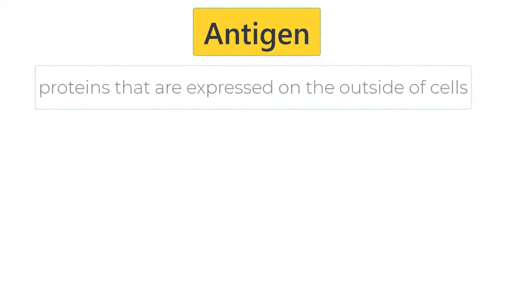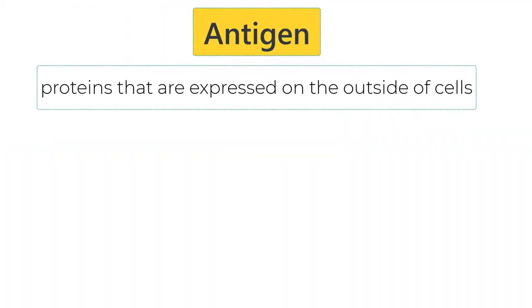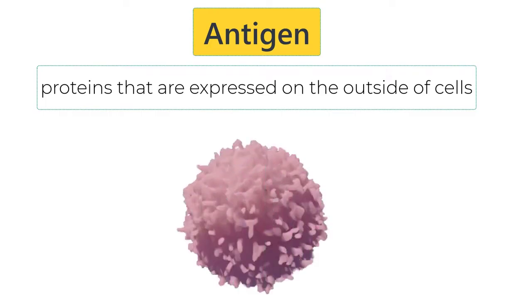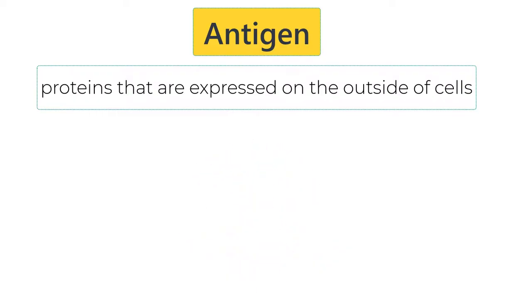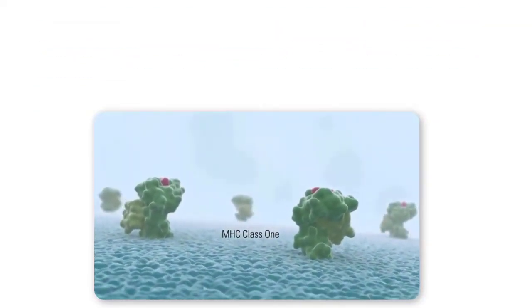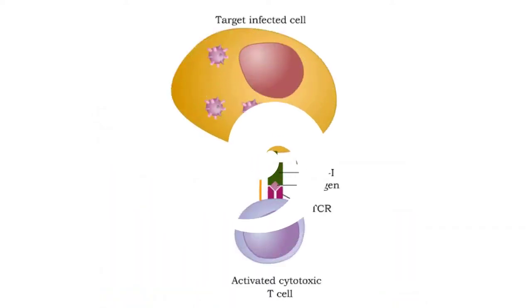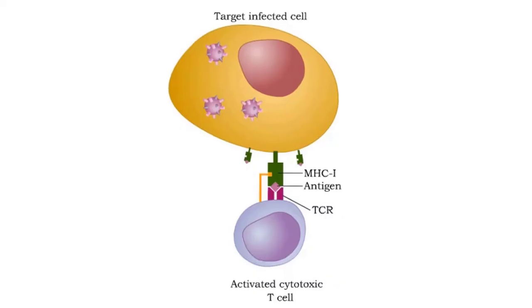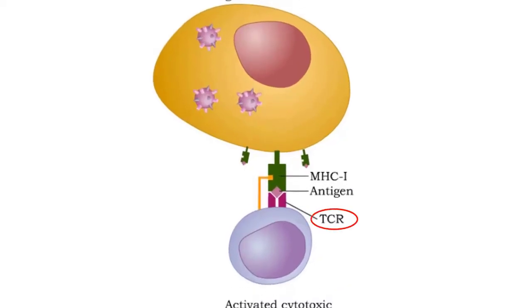Antigens are proteins that are expressed on the outside of the cells. In the case of a normal, healthy cell, a normal healthy antigen is presented on the outside of all nucleated cells of the body. This normal, healthy antigen is presented by a molecule known as MHC1. Cytotoxic CD8 killer T cells do not kill cells expressing the normal healthy antigen. However, as cells become cancerous, their DNA becomes mutated. This can lead to a mutated or tumor version of the antigen. T cells that have a T cell receptor that match the tumor antigen will become activated by the antigen.